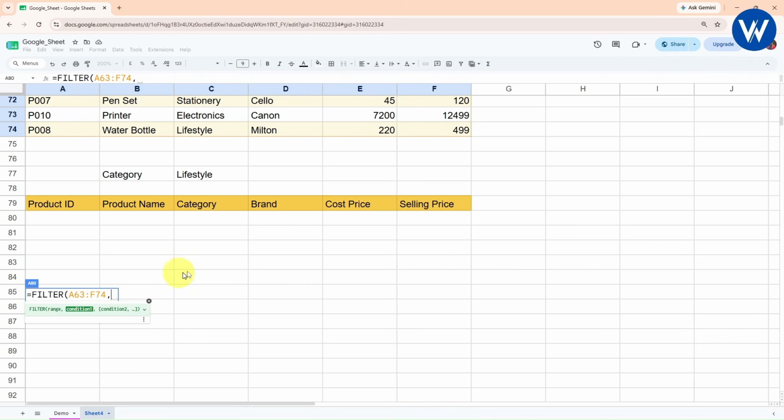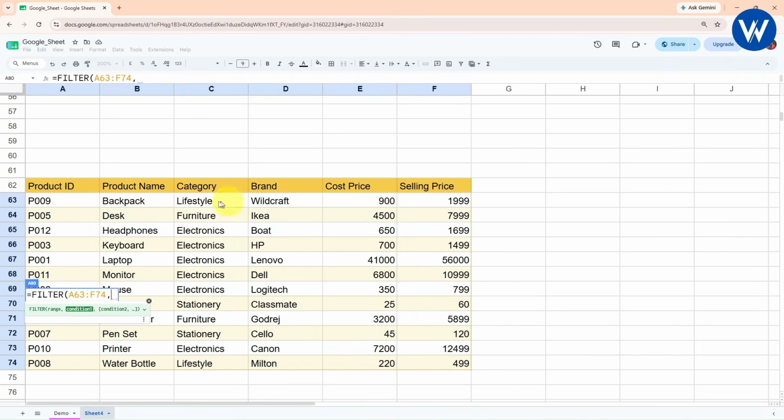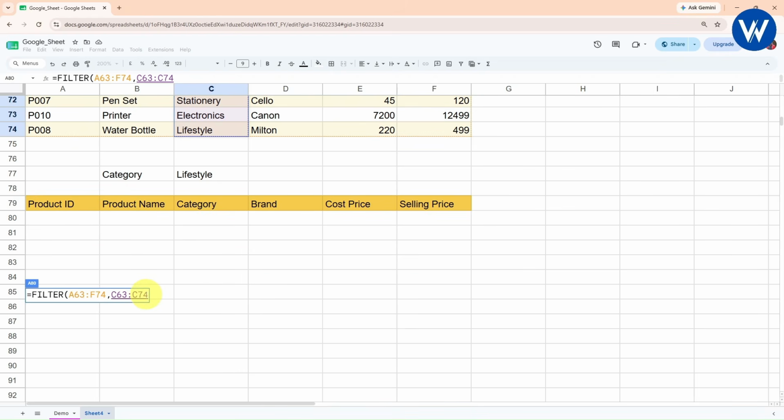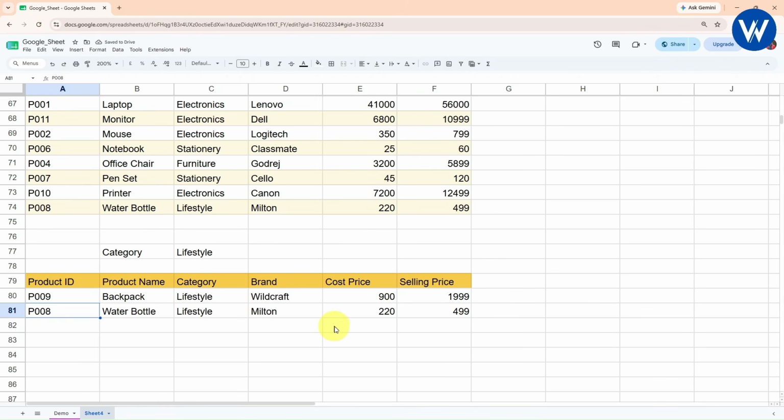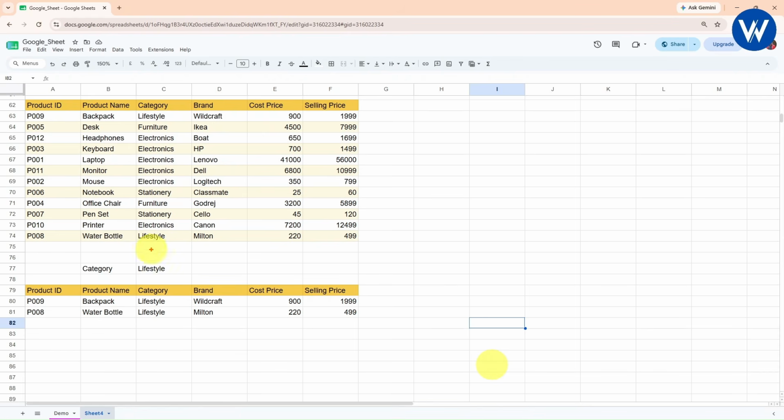Now you need to give the condition. What is the condition? If in the category column there is lifestyle, so here I will use equal to, and I will simply select the cell which is lifestyle. Close the bracket, and once you hit enter, it's completely amazing guys. You will see the lifestyle records, right? If you want, let me zoom out a little bit. Yes. Now we can see the filtered records of the lifestyle category. I hope you guys understood. In the same way, I will copy this furniture. I will paste it over here. Completely dynamic.